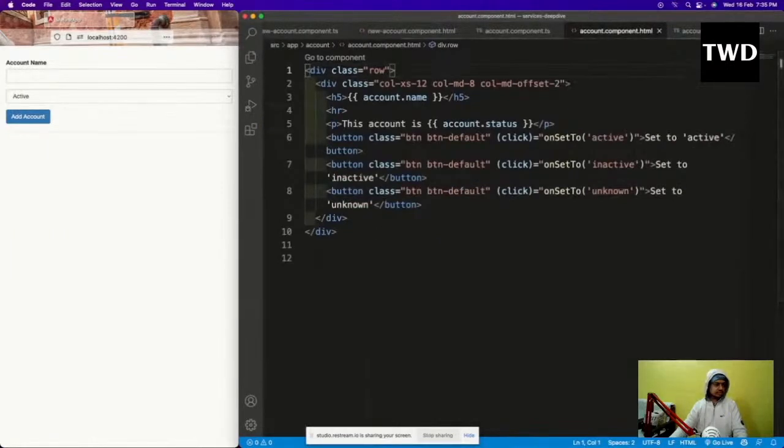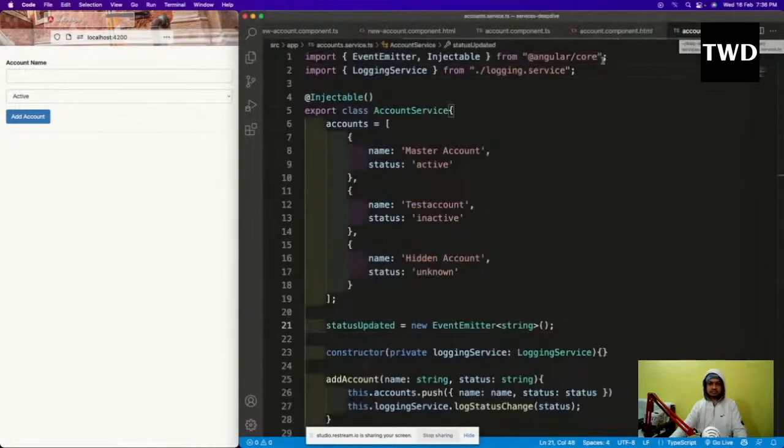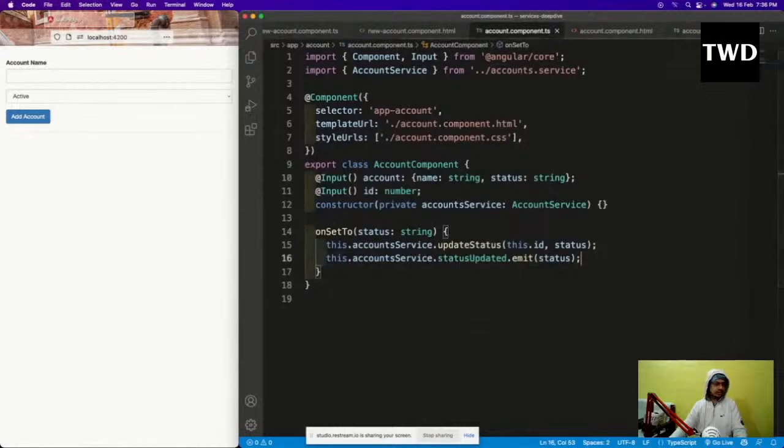Okay, so account component is account.name, this.account.status, set to inactive, set to unknown is there. And the account component.ts has Input and constructor, account services is there, and on is there.